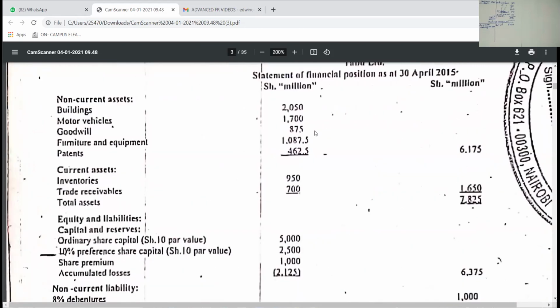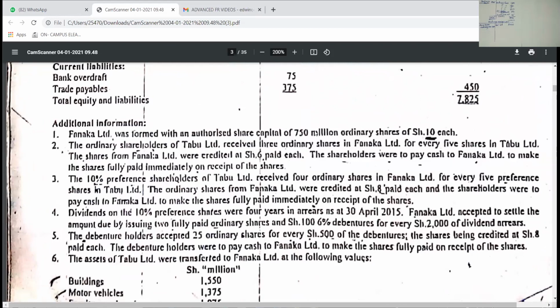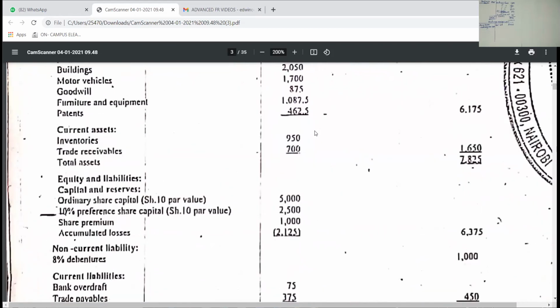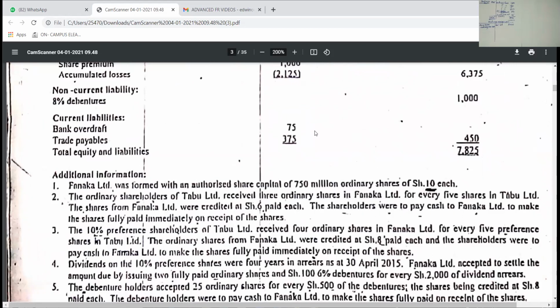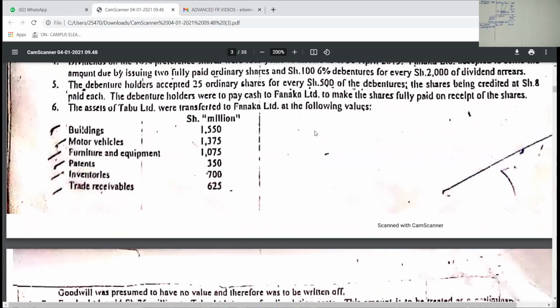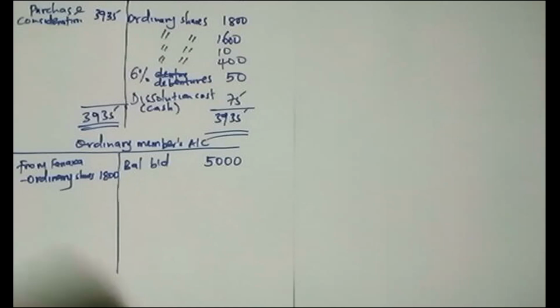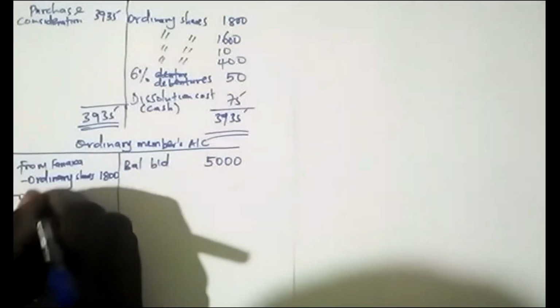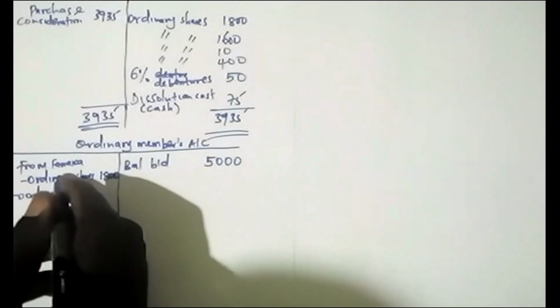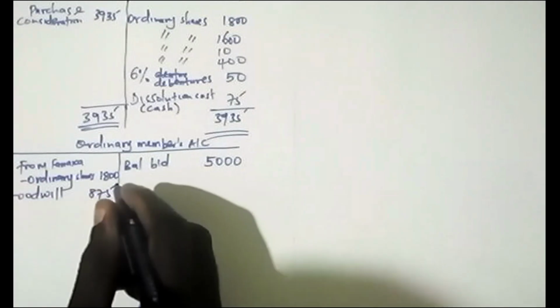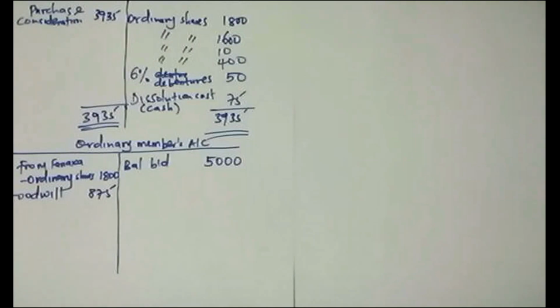The next one is motor vehicle. It is there in note 6. It was taken over. I can see it. After that, we have goodwill. Is there goodwill in note 6? It was never taken over. Even if they said that it was presumed to have no value and therefore was written off, it was not taken over. That is what I mean. So we have to record goodwill at book value. This is one of the assets which was never taken over. So it was 875. So that is goodwill.